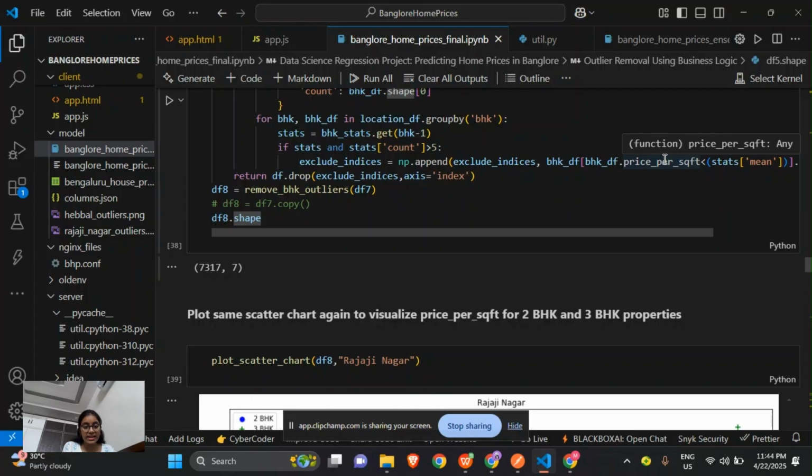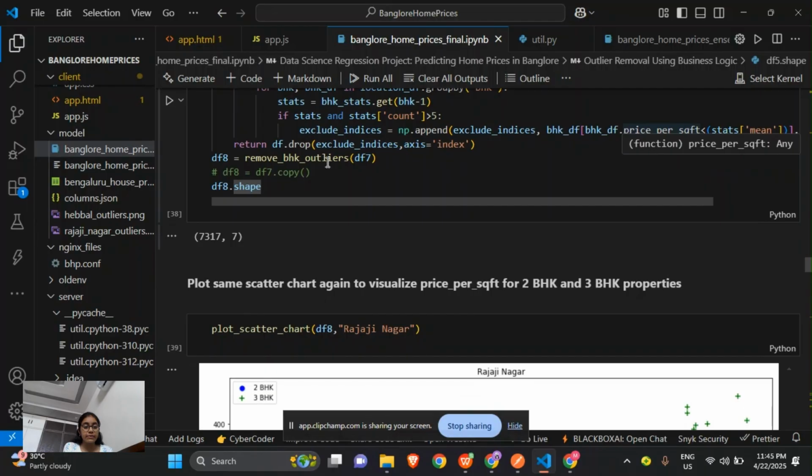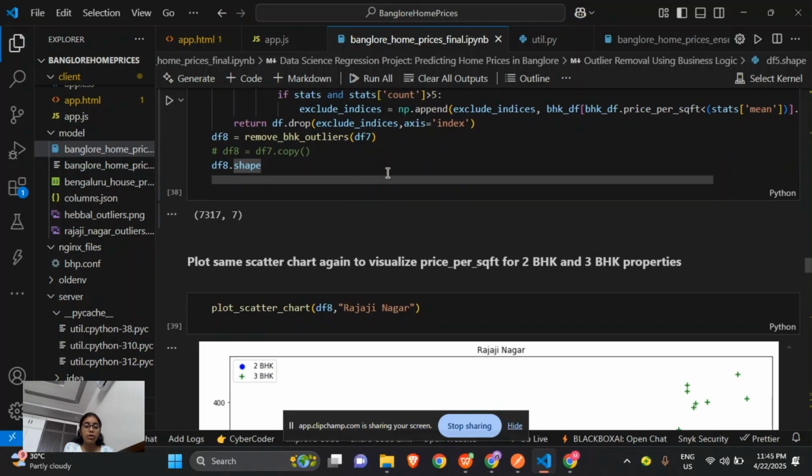This will add the indices of the rows where the current BHK price per square feet is less than the mean price per square feet of the previous BHK, like 3 BHK is cheaper than the 2 BHK mean, and then it will return drop, that is, it drops the identified outlier rows and returns the clean data frame.